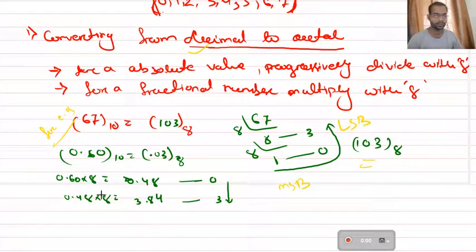0.60 is a decimal number. It is given 0.60 base 10 to be converted to 0.03 base 8. Okay, so 0.60 into 8 equals to, so in binary what we are doing is just multiplying for fractional values. So here also we have to multiply. So it is 0.60 into 8, that is equals to 4.8, and there will be no carry. So 8 into 6 will be 48, and as there are 2 places, the carry will be 0.